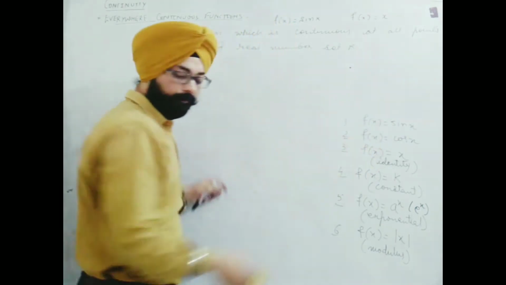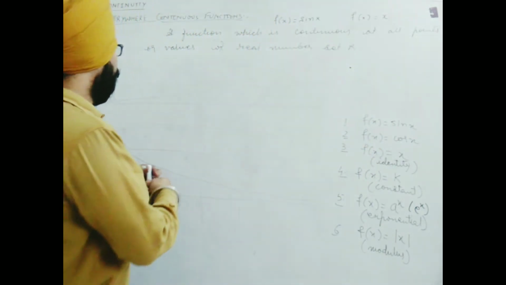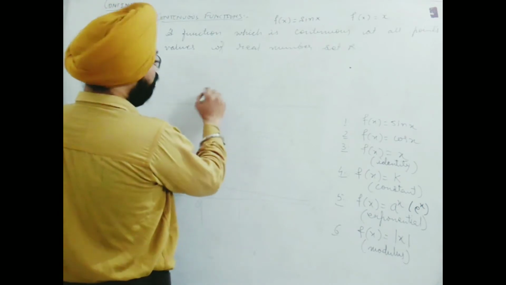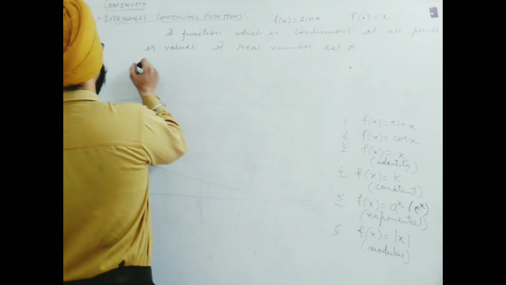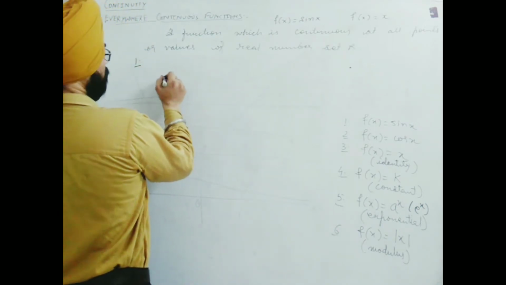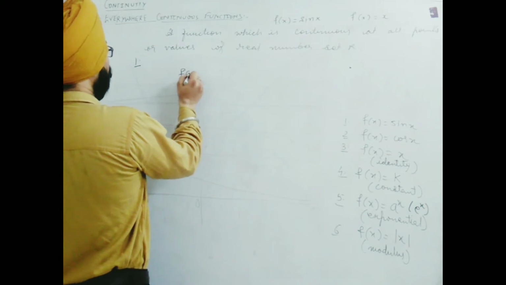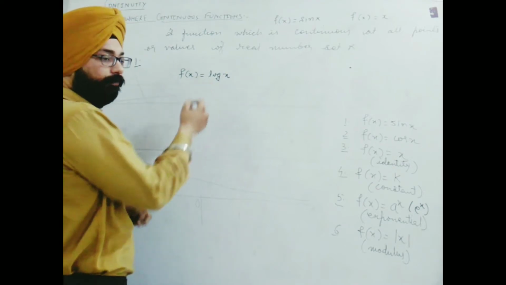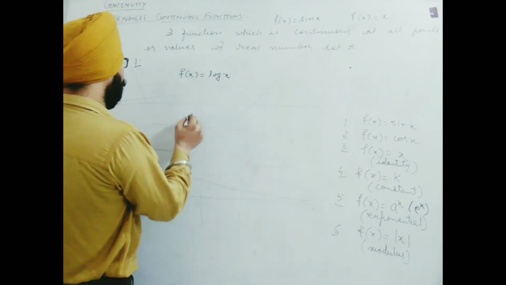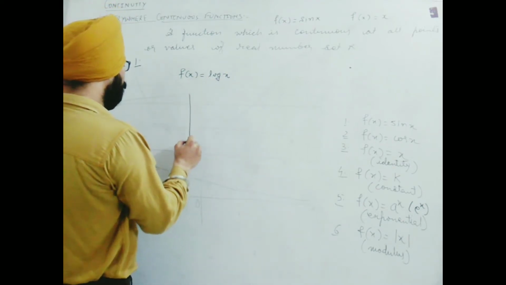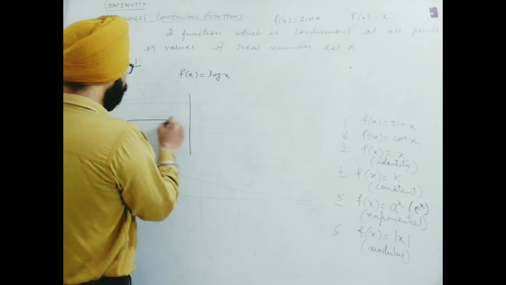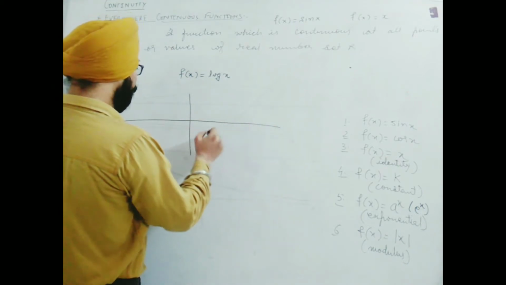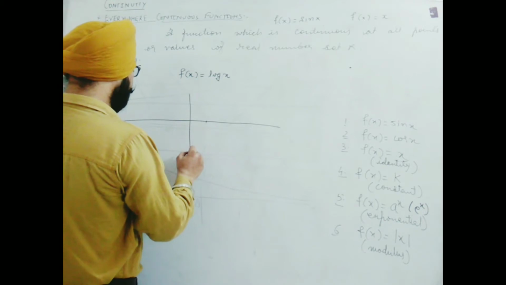The first function in this category I would like to see is f(x) equal to log x. What is special about it? When f(x) equal to log x, I will draw it. This also shows two types of nature on graph paper when we plot it, just like the exponential function.